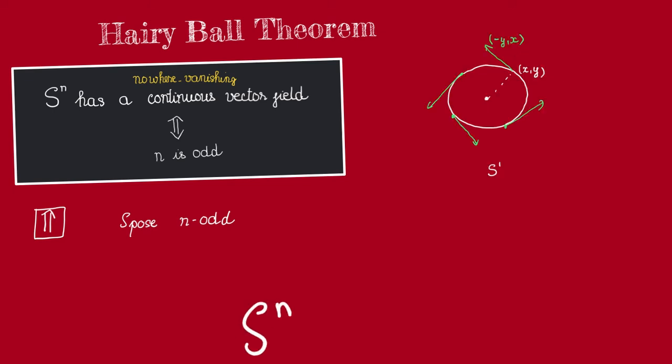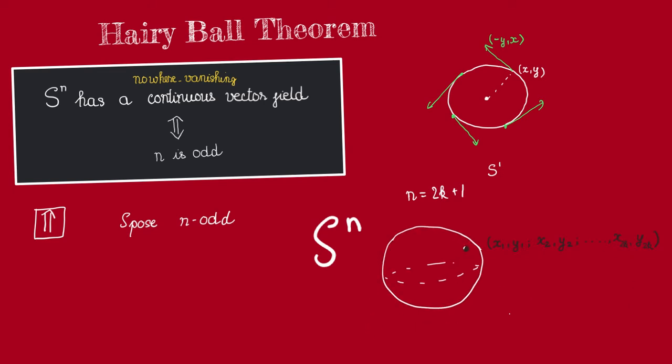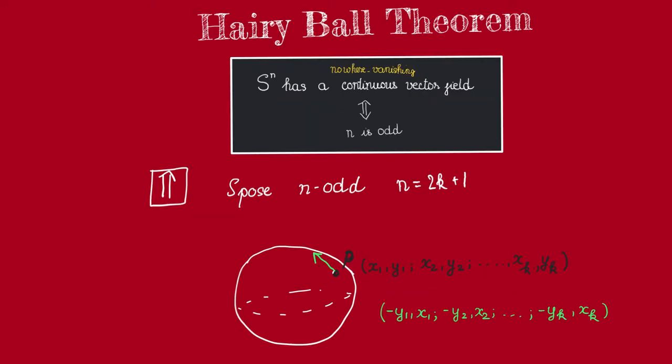Now, for a general sphere S^n of odd dimension n = 2k+1, we can imitate this approach and assign to every point P with this coordinate the following tangent vector. As in the case of S^1, this is gonna be a nowhere vanishing vector field on this odd sphere. So that wraps up the proof of sufficiency.